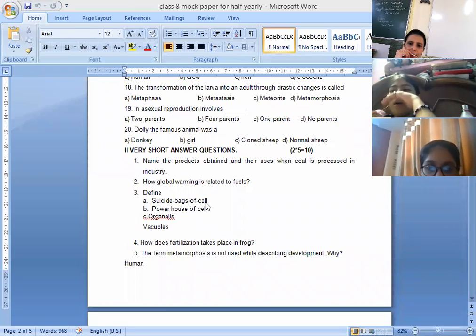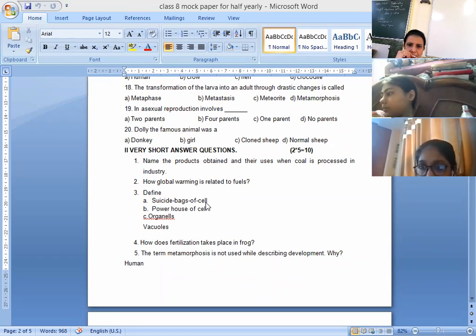Because it provides energy to the cell. Different organelles perform different functions, and they float in the cytoplasm, which is a jelly-like substance. Vacuoles are the empty spaces present inside the cell. That's it. In one line, you have to explain.